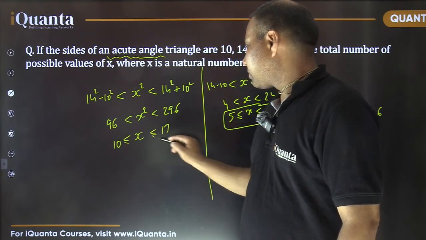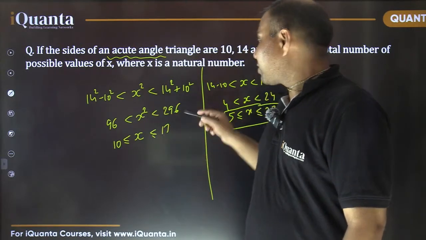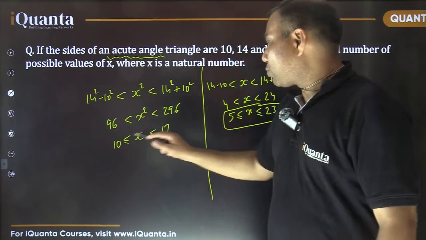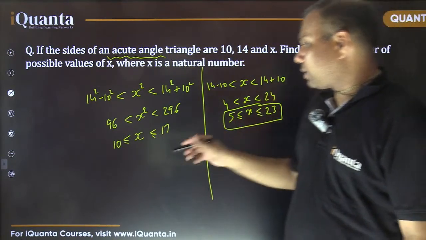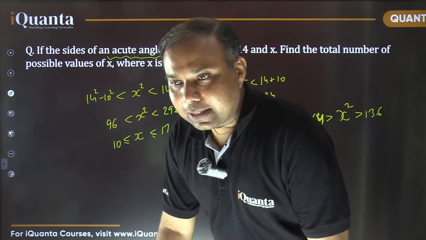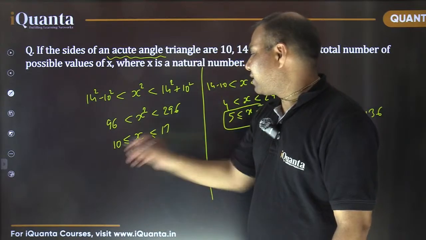And here it comes out to be how much? 17. 17 square is 289 and 18 square is 324. But x square should be less than this. So 17 is the maximum limit. So these are all the values from 10 to 17. How many is that? X can be anything from 10 to 17.